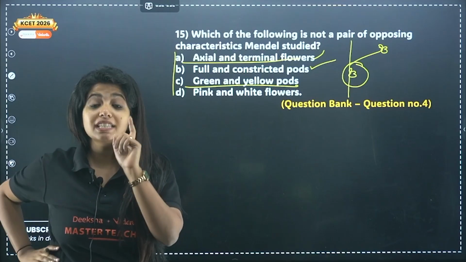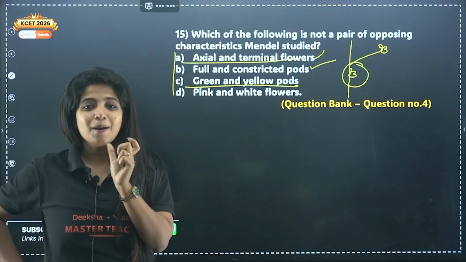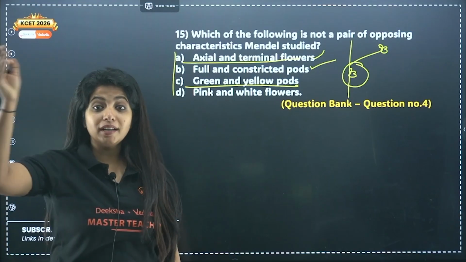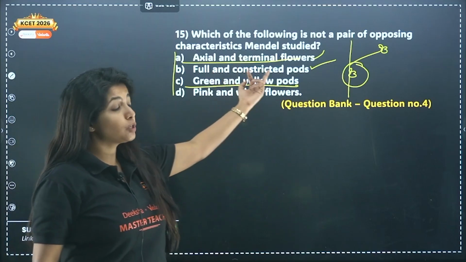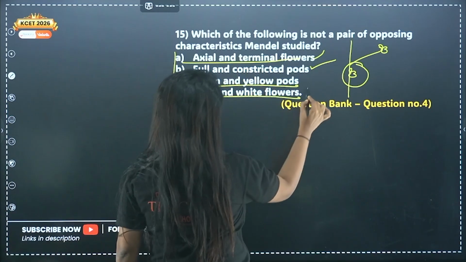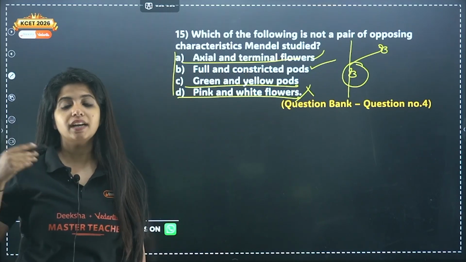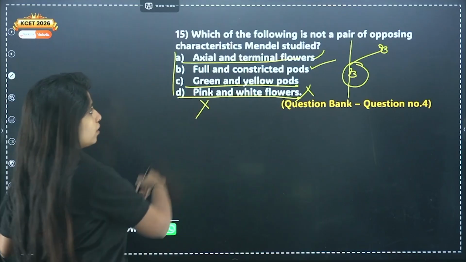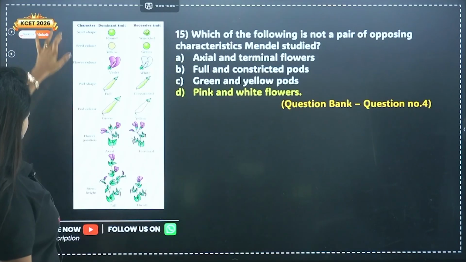If at all you talk about the seed color, my dear children, even though we eat green color peas, actually yellow is the one which is dominant. So that is why we have studied round and yellow and wrinkled and green. So yellow is the dominant. You remember that. Don't get confused between pod color. It's opposite there. Now pink and white flowers. I have not studied it. Okay, so it's not pink, it's actually violet and white flowers. Violet is a dominant character, white is a recessive character. So this is wrong. Cool? Yes, ma'am. So these are the traits that he studied.